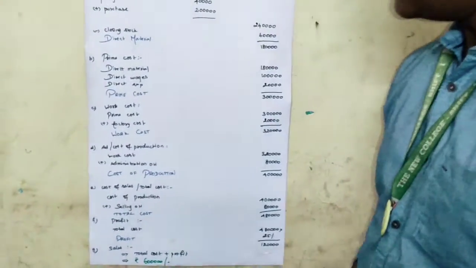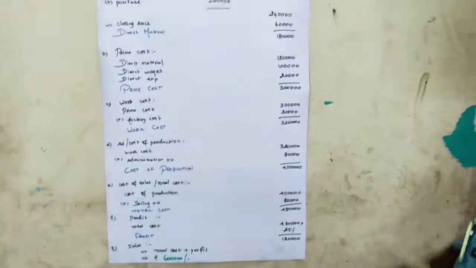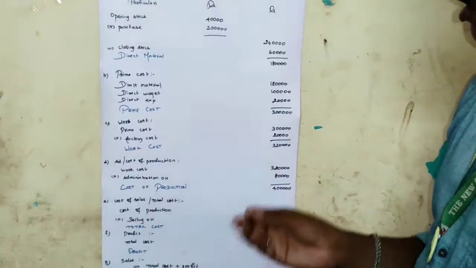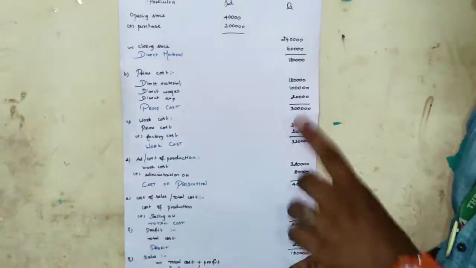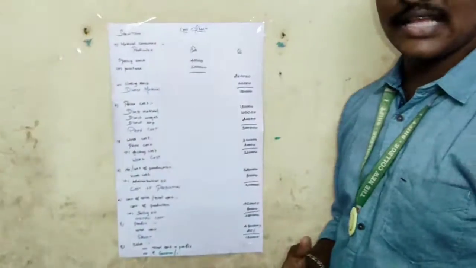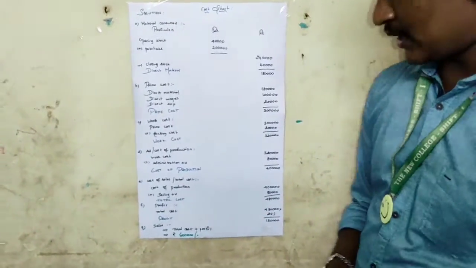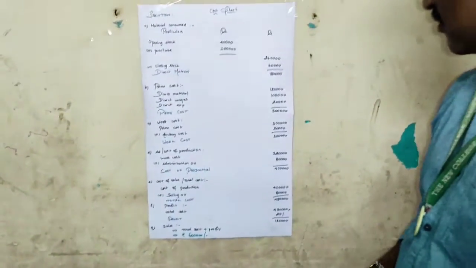The next step is D, administrative cost or cost of production. We go to the question. Administrative cost is equal to 25% on work cost. That is 3,20,000 into 25%, which is 80,000. Adding this, the cost of production is 4,00,000. The next step is to find the cost of sale or total cost. For that we go to the sum again: selling overhead is 20% on cost of production. So we get 80,000, and the total comes to 4,80,000.